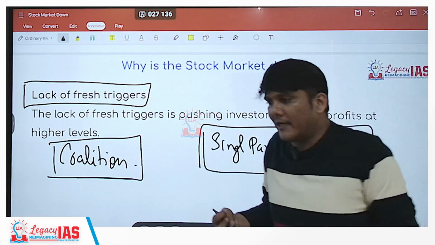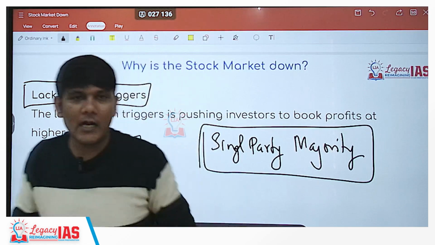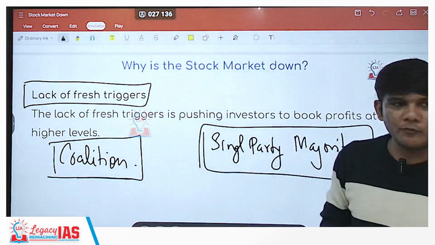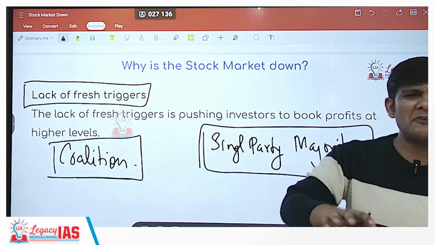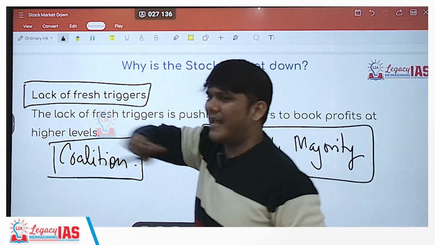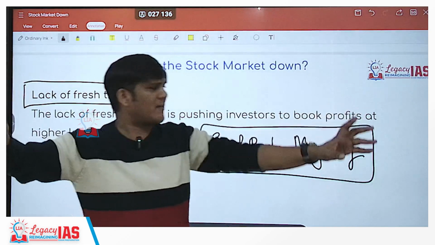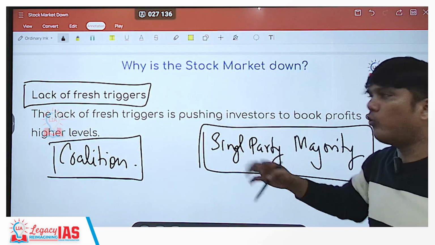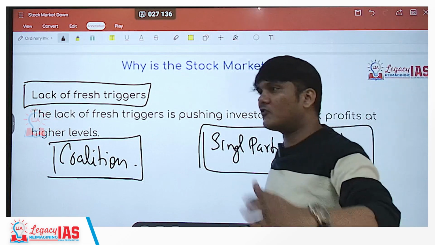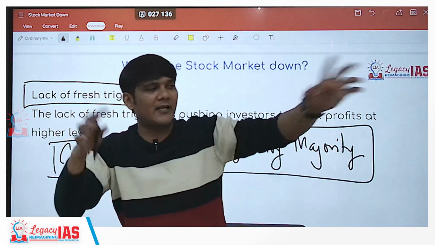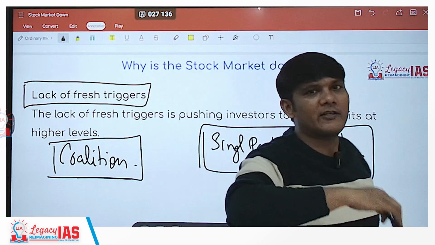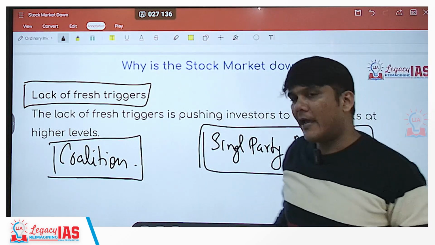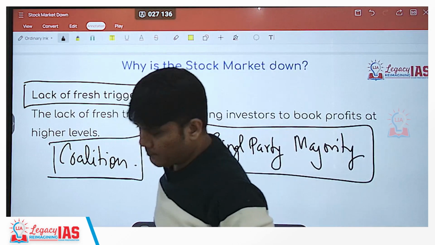So the market can trigger an upward motion due to any reason. One such reason can be this. If the market goes, boss, the elections are coming and we know that one party is going to have a landslide victory and it's going to be a single party majority, and the policies would be there. We know who would form the government, how their policies are. It benefits the capitalists, for example, the industries. So it's a good thing. Then the sentiment of the market goes up and the stock prices can also go up.